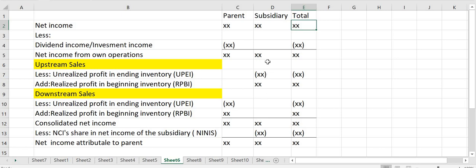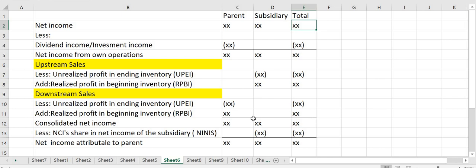Since this is an upstream transaction, the selling affiliate is the subsidiary, so you adjust the subsidiary. If it's a downstream transaction, the selling affiliate is the parent, so you adjust the parent. You deduct the unrealized profit in ending inventory and add the realized profit in beginning inventory.